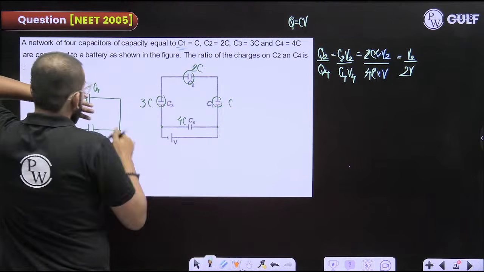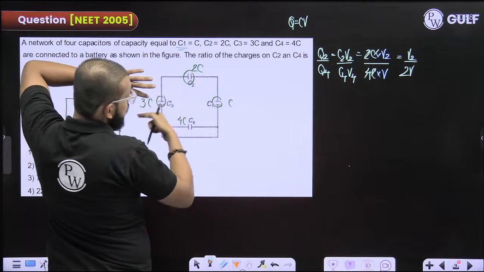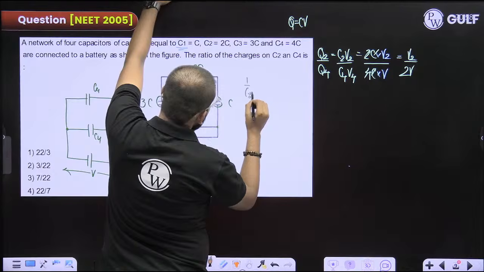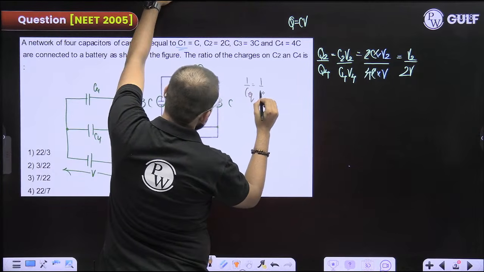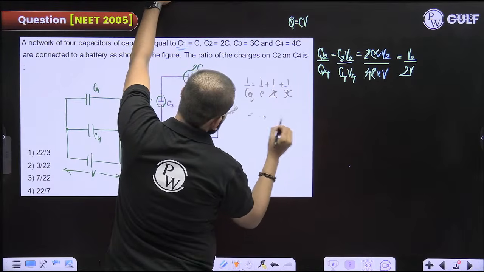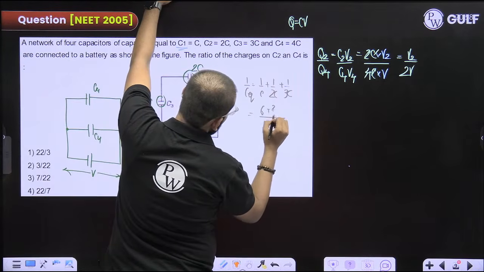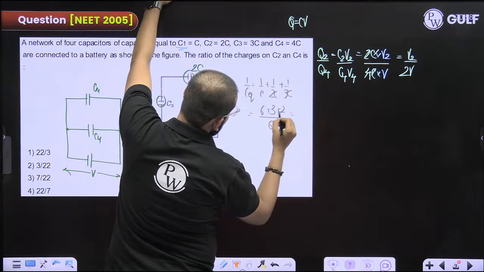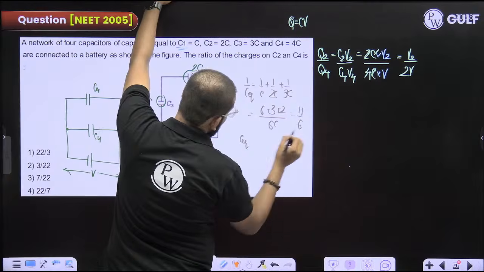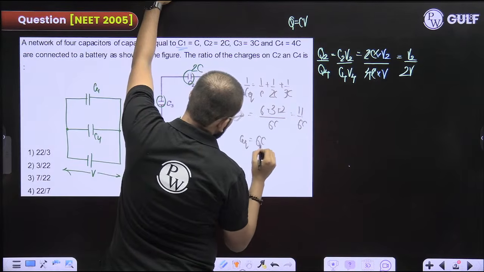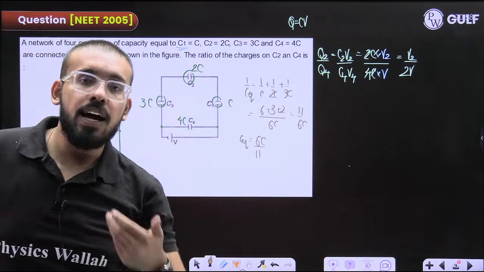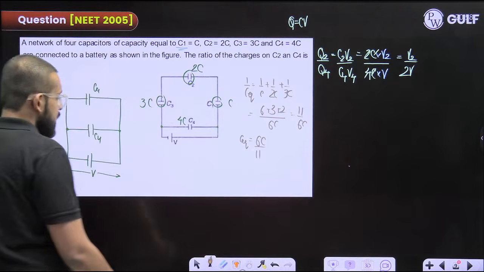Now see, what will be the equivalent of these 3? These 3 are connected in series with each other. So 1 by C equivalent is 1 by C plus 1 by 2C plus 1 by 3C. Take the LCM, you will get 6 plus 3 plus 2, which is 11. So 11 by 6C. So C equivalent you get as 6C by 11.